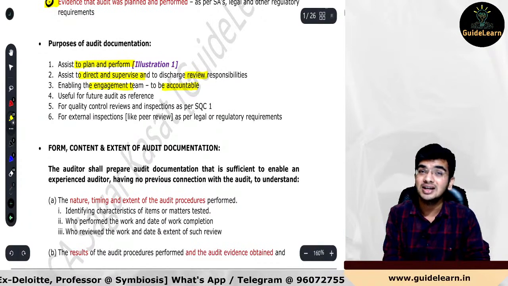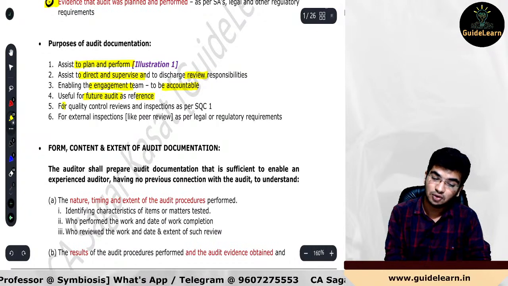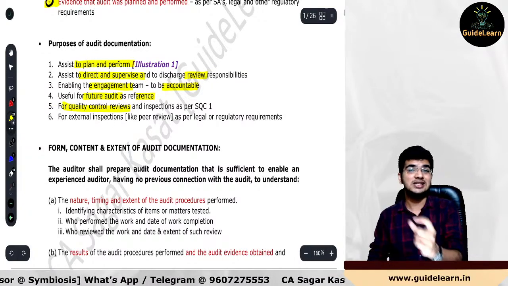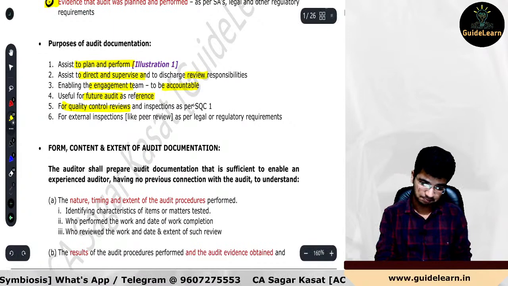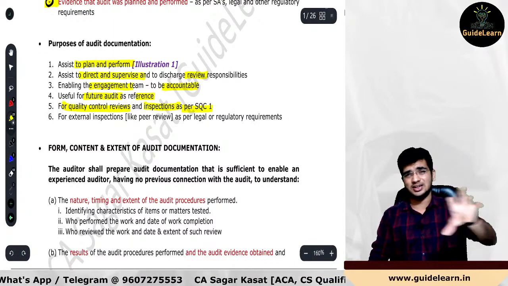It will be able to be identifiable. After that, useful for the future audit as a reference. After that, for quality control reviews, EQCR, engagement quality control review, and as per SQC 1, inspections as per SQC 1. So inspection can be internal as well as external.